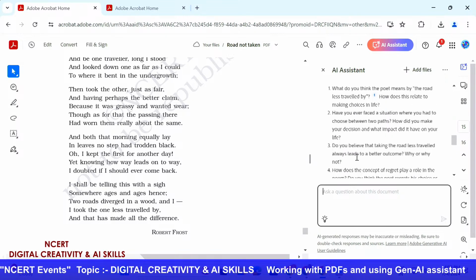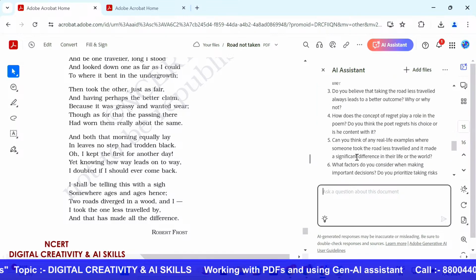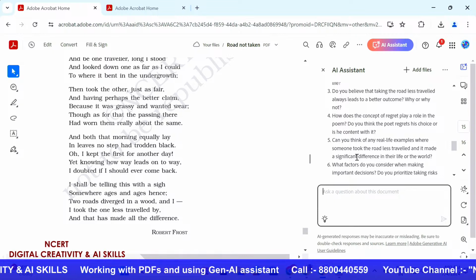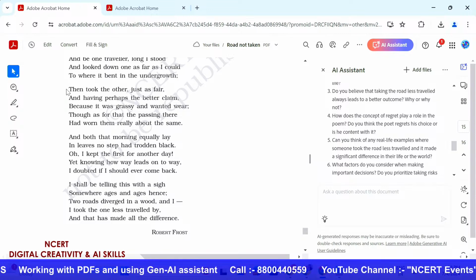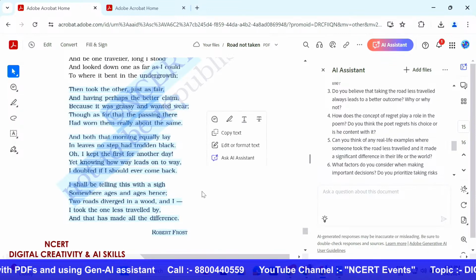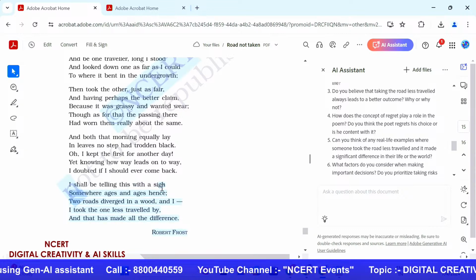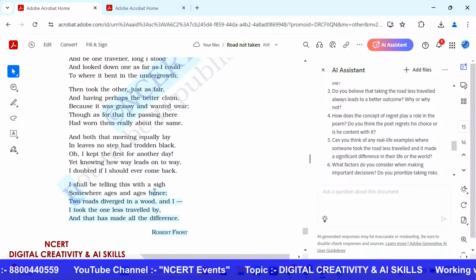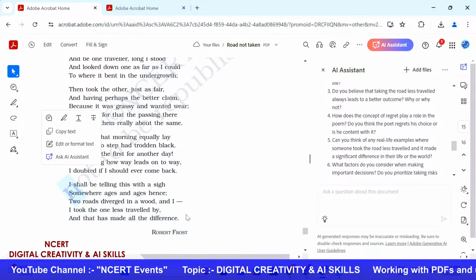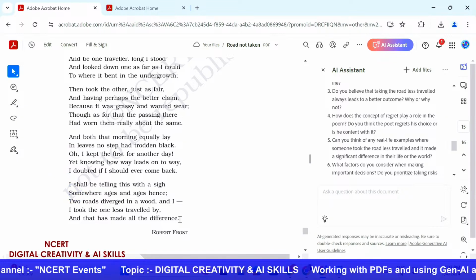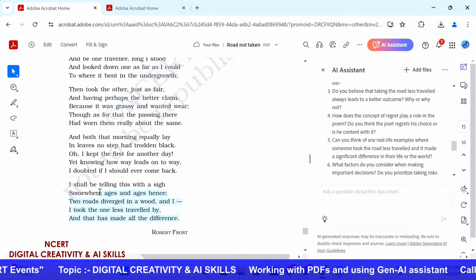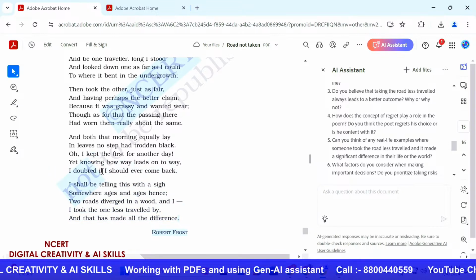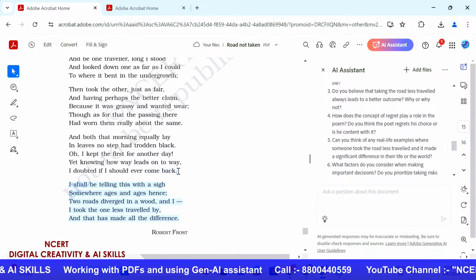And again, if I want to have just a specific part or ask it to analyze a specific stanza, I can also do that. So for example, let's say I just have to analyze this last stanza, which is this one. I shall be telling this with a sigh, somewhere ages and ages hence, two roads diverged in the wood and I took the one less traveled by, and that has made all the difference. So I'm just going to select this one. Sorry about that. It's taking some time.